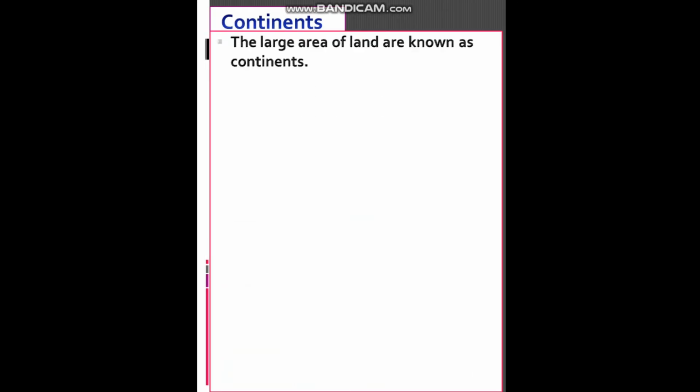So what are these continents? Continents are nothing but large areas of land. A continent is one of Earth's 7 main divisions of land. Why? Because the Earth's surface is mainly covered with land and water. Now this continent is one of the Earth's 7 main divisions of land.